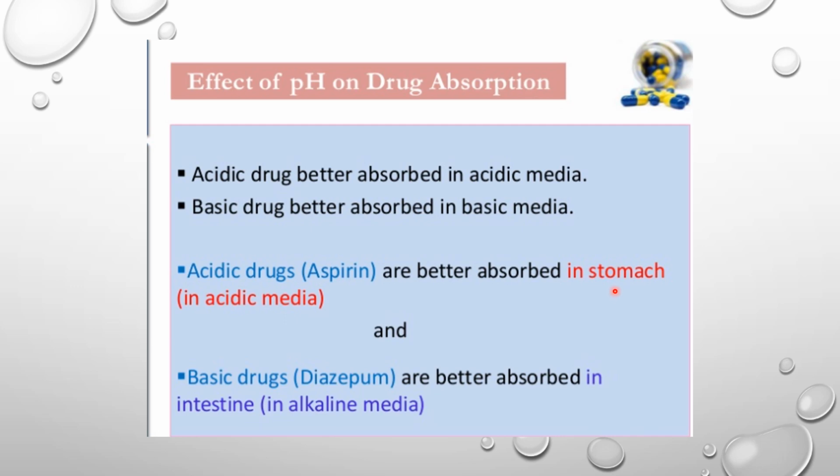Why is it better absorbed in the stomach? Because you all know the pH of the stomach is acidic, and the basic or alkaline drugs are better absorbed in the alkaline media, and you all know the pH of the intestine is alkaline in nature. So to remember, drugs with an acidic or basic nature are more absorbed in the same pH, whereas when they are exposed to the opposite pH, they become ionized, and then their absorption decreases. They become more excretable.